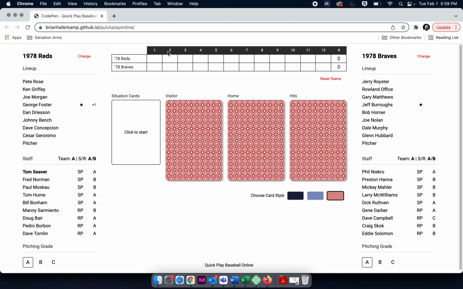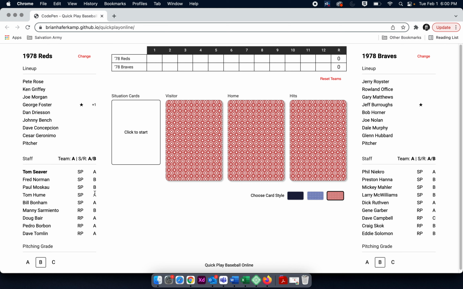Now, the way I like to play that is the first 6 innings go to the starters. So then you're going to use an A. But as soon as you get to the 7th inning, you're going to need to click over into a B. And so you would play essentially the rest of the game with B pitching. That's one way to go. You could say, anything after 7 innings or after 5 innings or however you want to do it. You could actually try to figure out each starting pitcher's normal average innings pitched, and then work with that so that anything after that is going to go to the reliever grade as well.